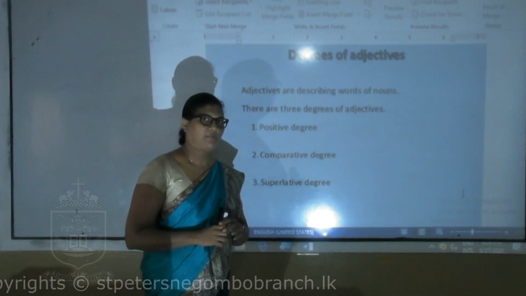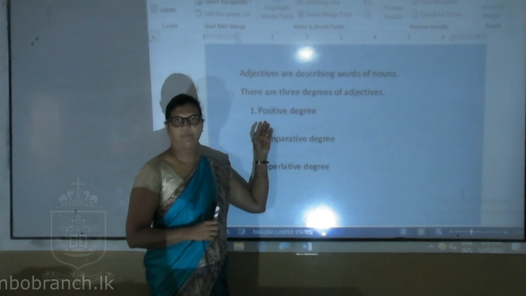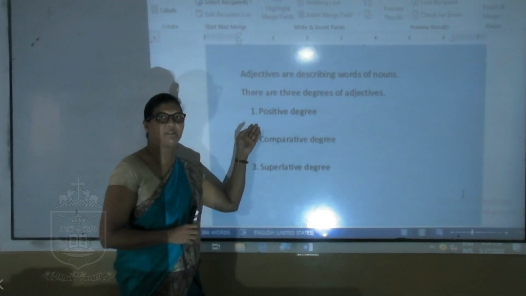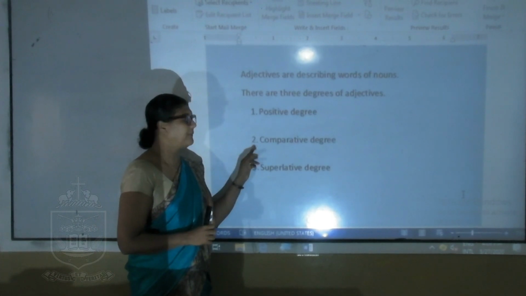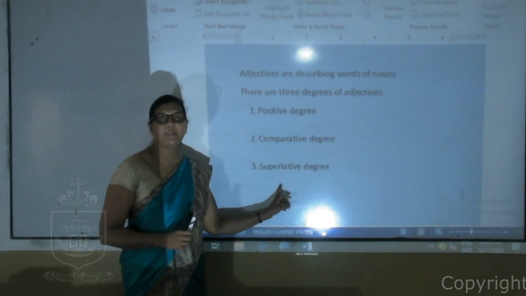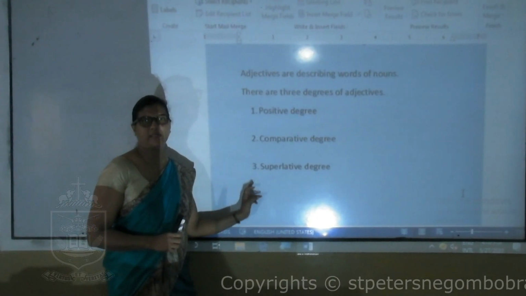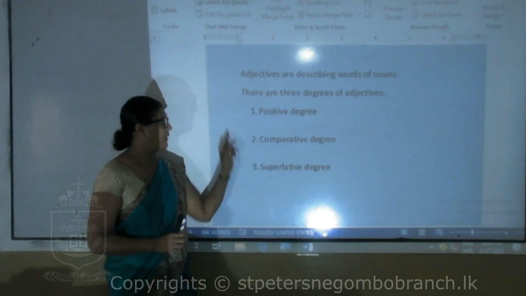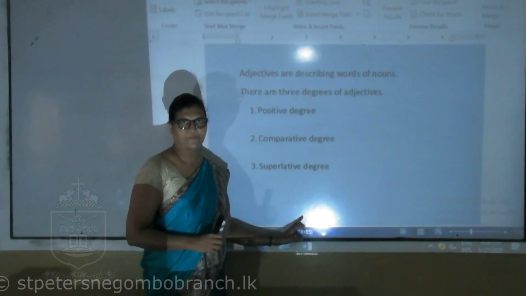The 3 types of adjectives are positive adjectives, positive degree of adjectives. The next one is comparative degree of adjectives and superlative degree of adjectives. These are the 3 status of adjectives: positive, comparative and superlative.